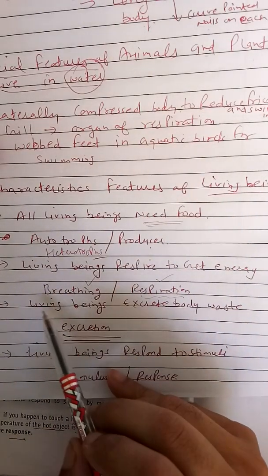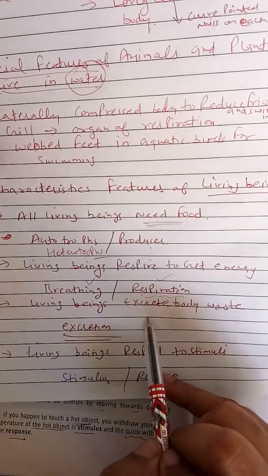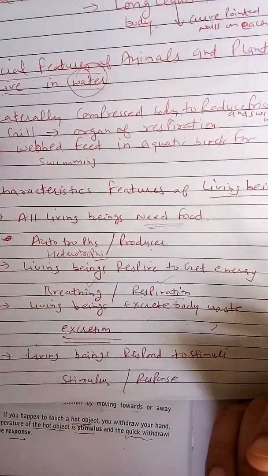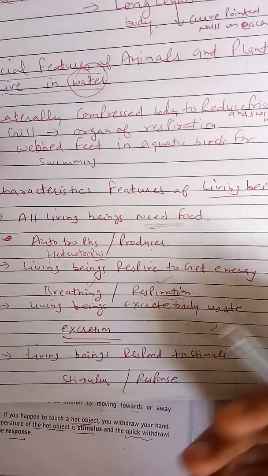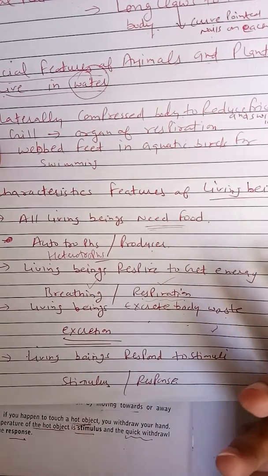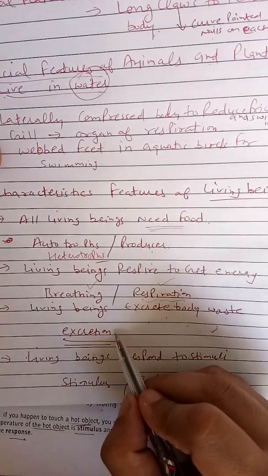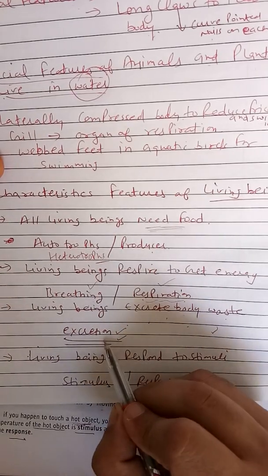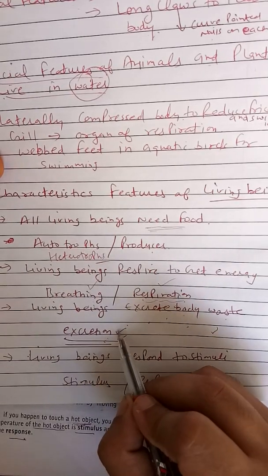Next feature, beta: living beings excrete body waste. Every living organism, whether plant or animal, excretes body waste from their body because it's poisonous for their body. The process by which a living organism removes its body waste from its body is called excretion.